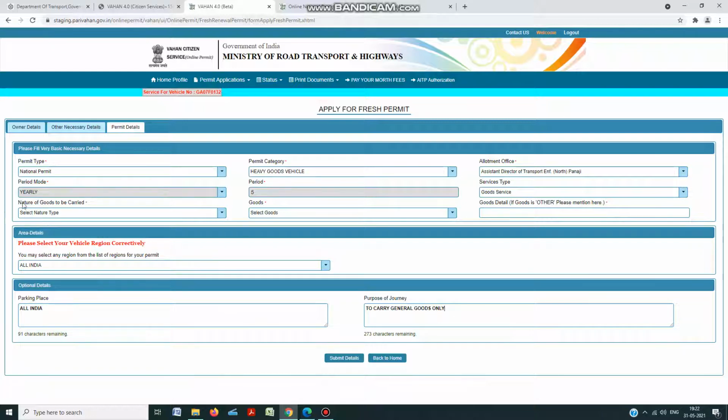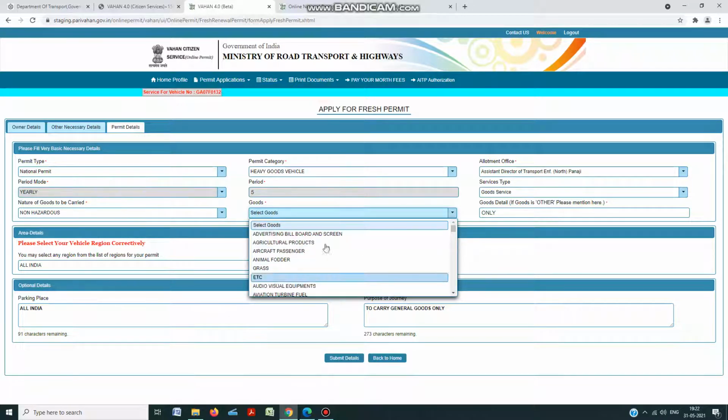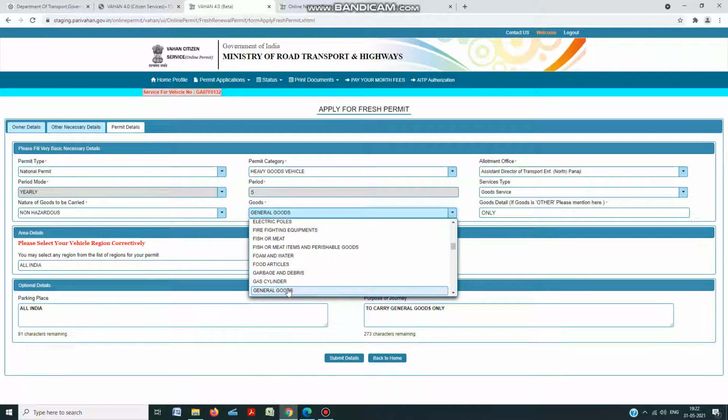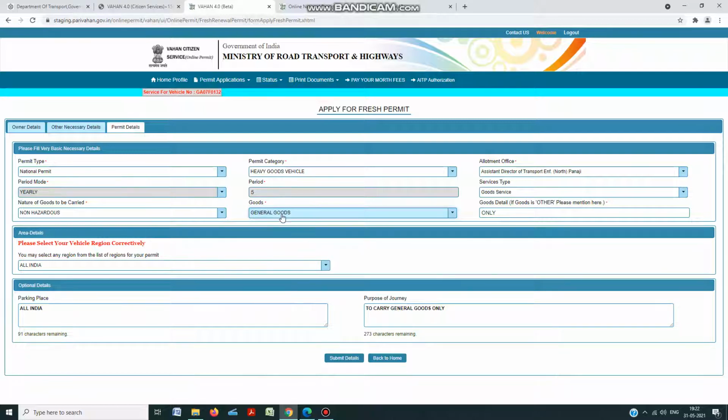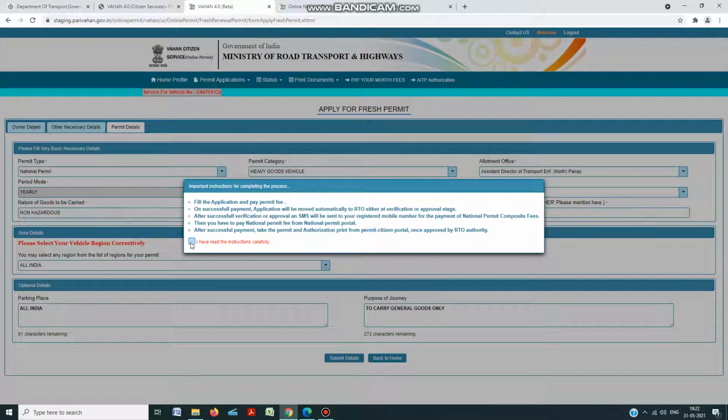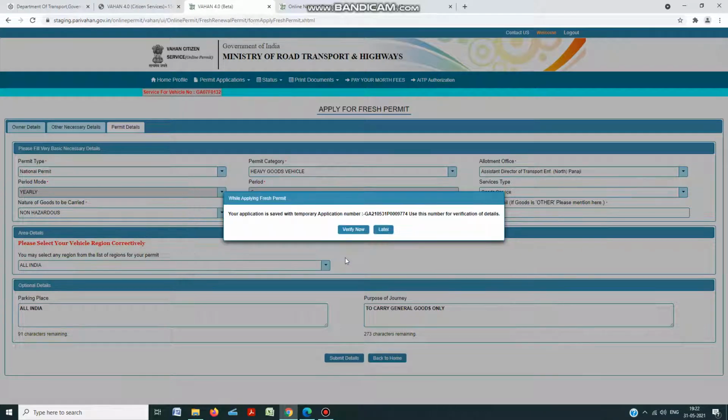The nature of goods to be carried also has to be entered, whether it is hazardous or non-hazardous. It is predefined; the list of hazardous and non-hazardous nature of goods is defined. Once you select non-hazardous, all the non-hazardous goods types will be shown. My selection is general goods. I select general goods and submit my request. Once I submit, I declare the terms and conditions and proceed.